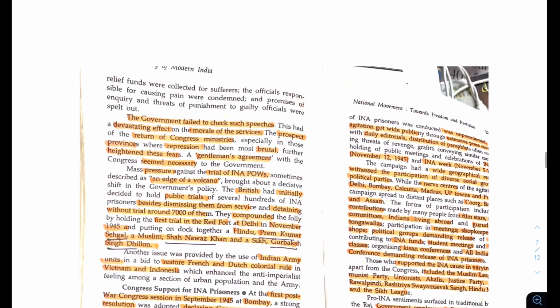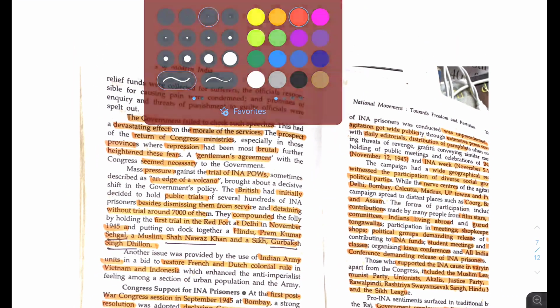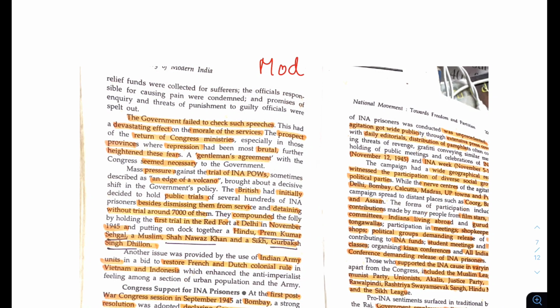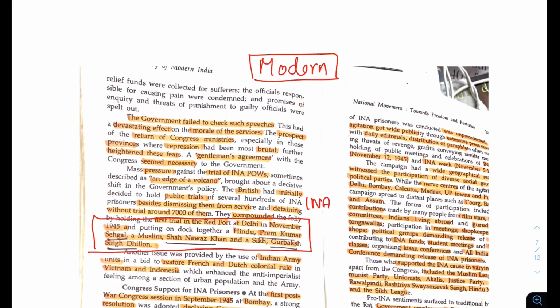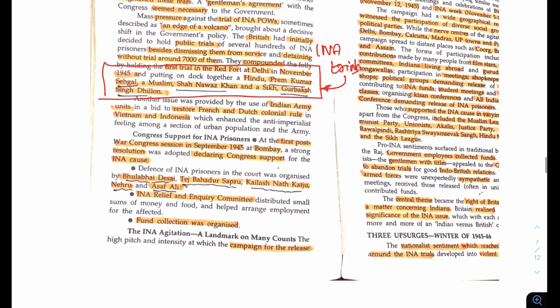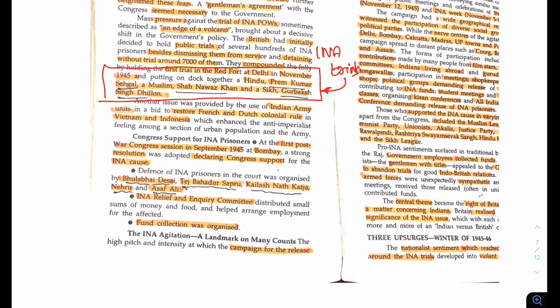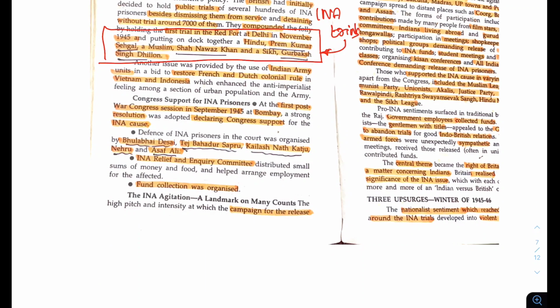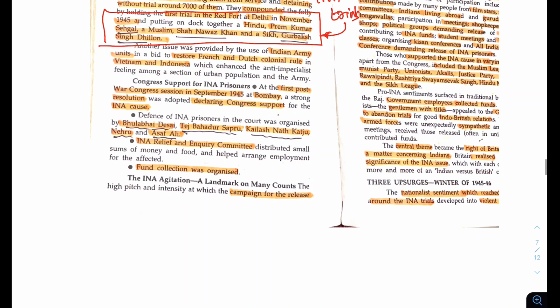And for modern India, it's a basic spectrum, and in modern India, how should you read? See, this is the question they asked last time. The question they asked is about the INA trials. They gave these three names and asked this question. So I want you to look at this whole thing. The spectrum should be, see, you should be like this.